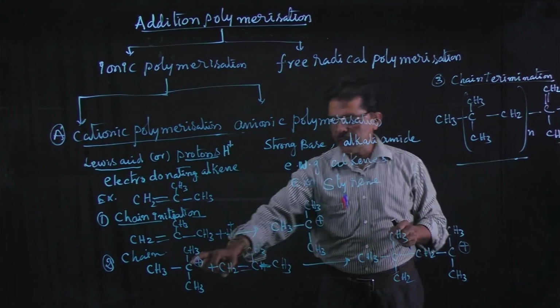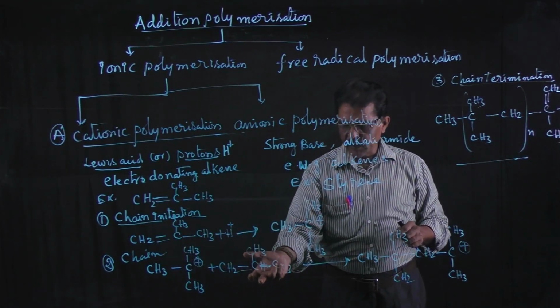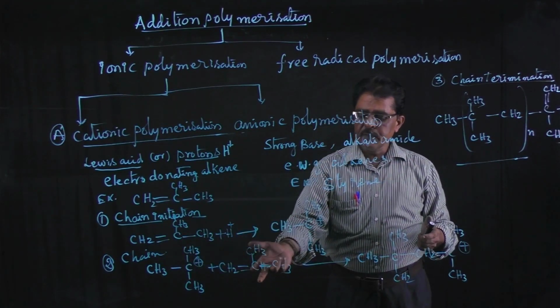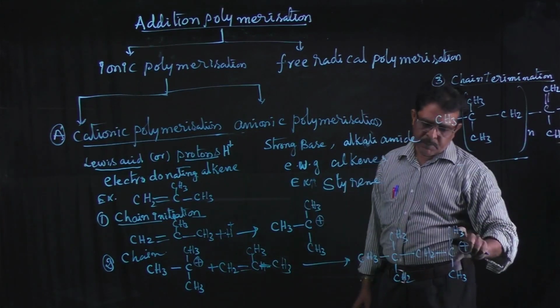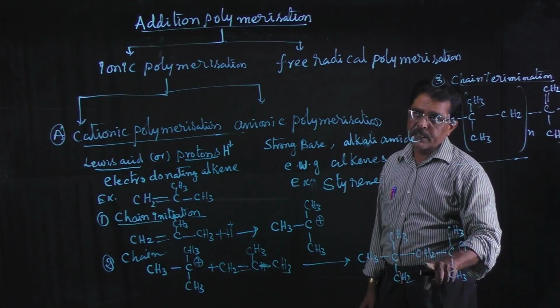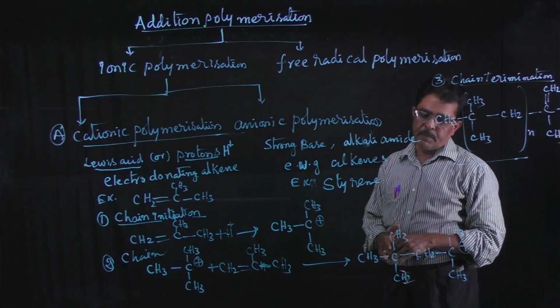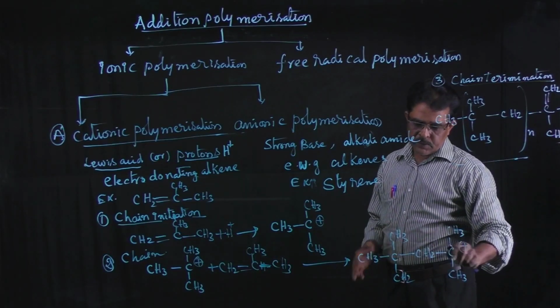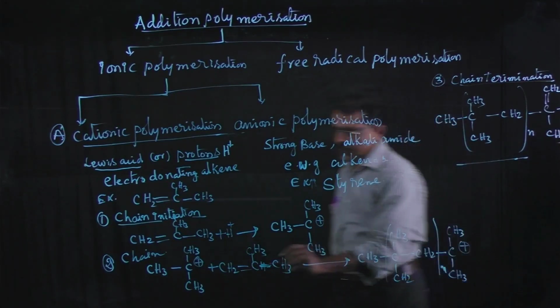In the chain propagation step, the carbocation further reacts with another mole of alkene to form a chain growth polymer cation, a carbocation. Here one carbon atom is increased. Hence addition polymerization is chain growth polymerization. This is the polymer; n times we have to take, n moles.